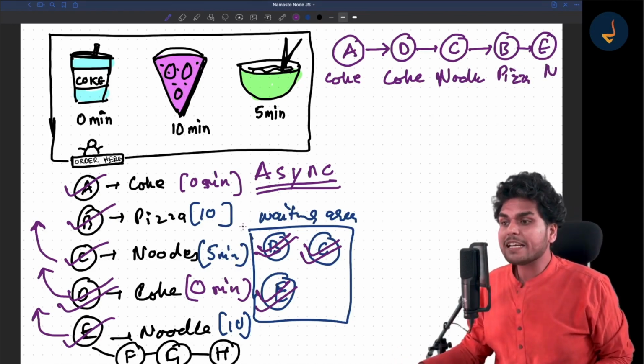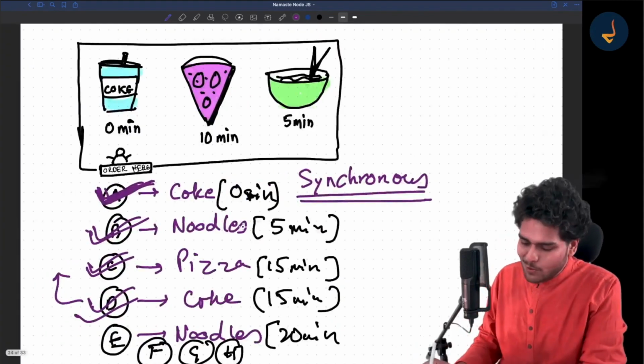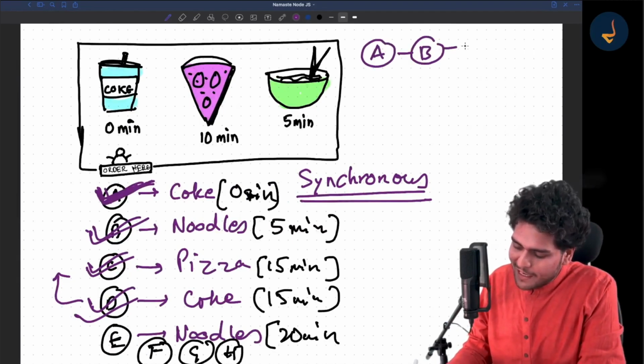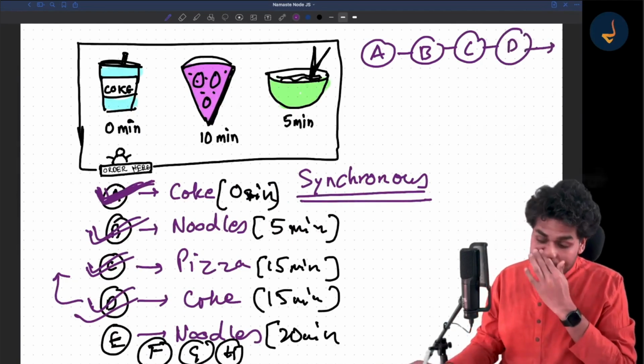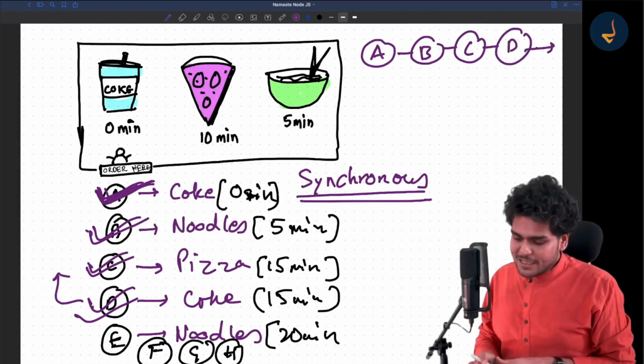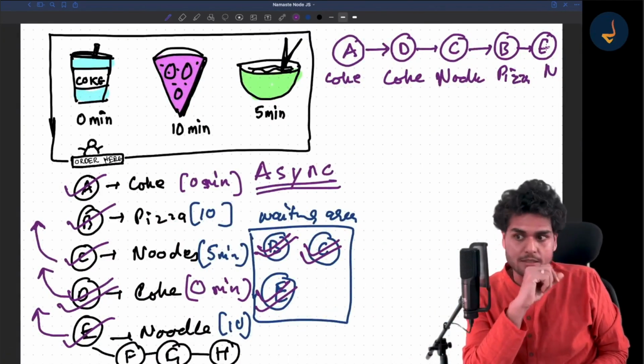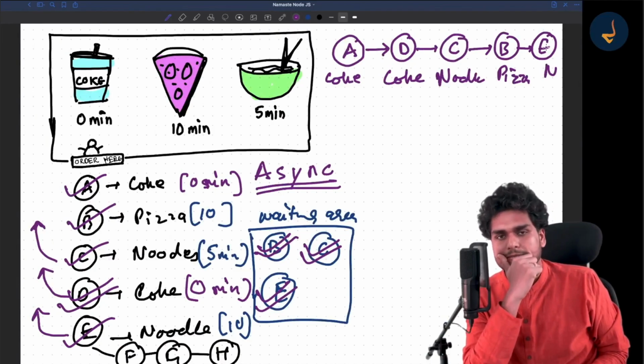But in synchronous mode, the order of execution will always be A, B, C, D, E according to the queue. Right? So this is a synchronous way of running things. This is an asynchronous way. Now tell me, what is a good way of running a restaurant? Synchronous or asynchronous? Tell me.